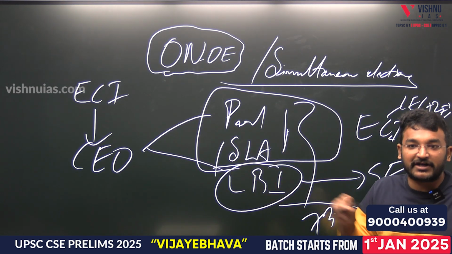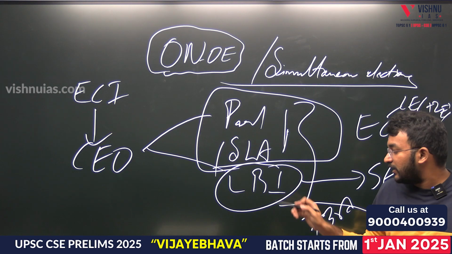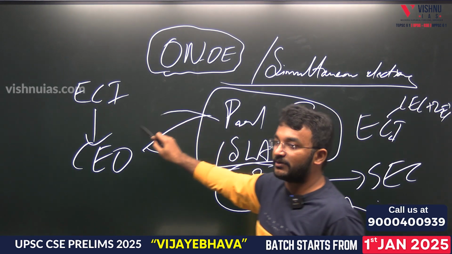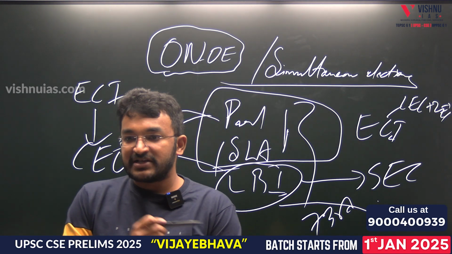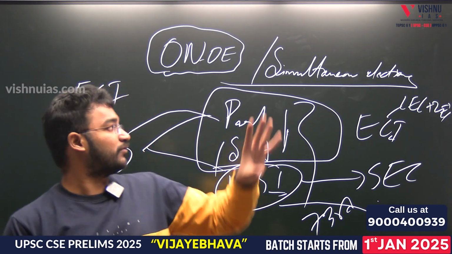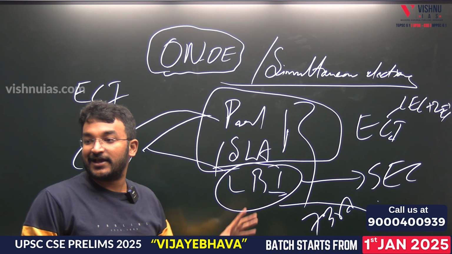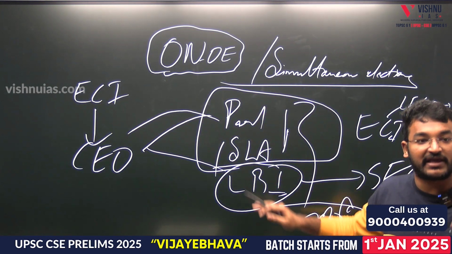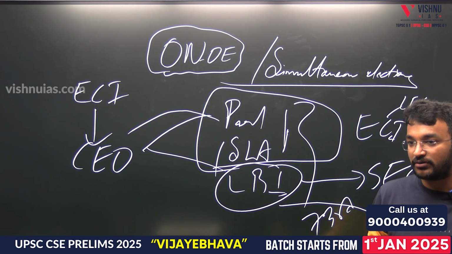There is a separate electorate for both of these. Here the electoral roll will be prepared by SEC, here the electoral roll will be prepared by ECI. A separate electoral roll will be there. Now with these simultaneous elections, we want to bring all these together. We want to make a common electoral roll.